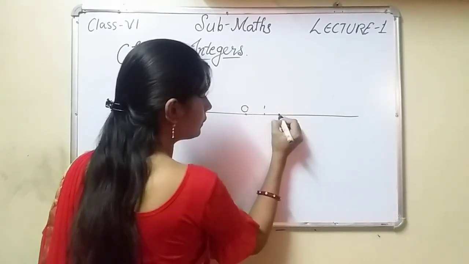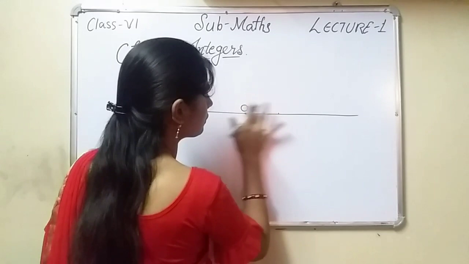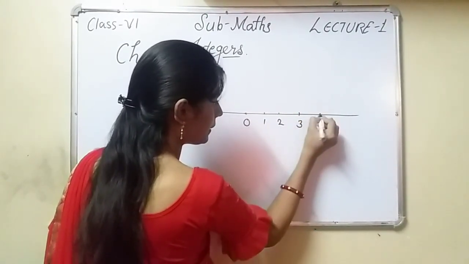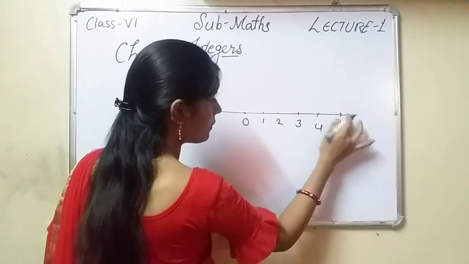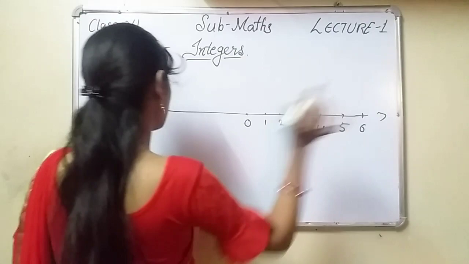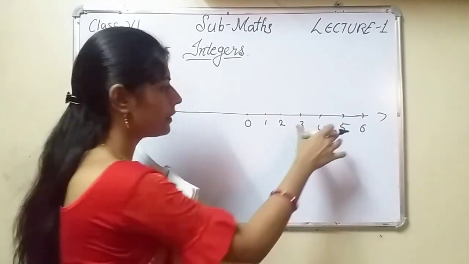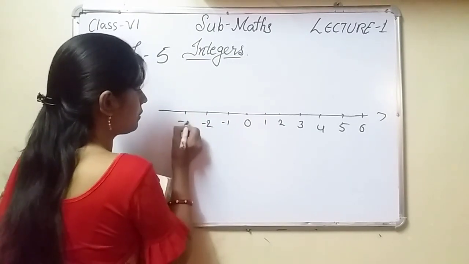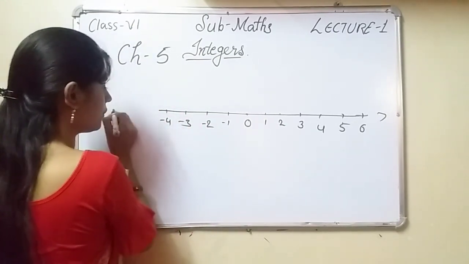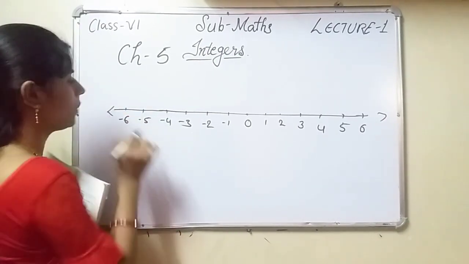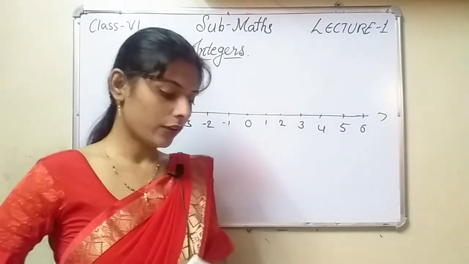Here we are putting 1, 2, 3, 4, 5, 6, dash, and it goes up to infinity. Here you can put -1, -2, -3, -4, -5, -6.